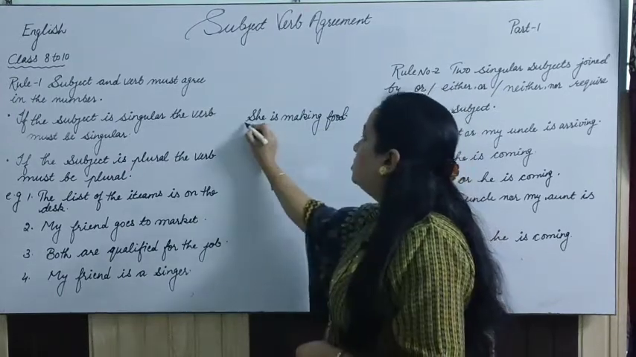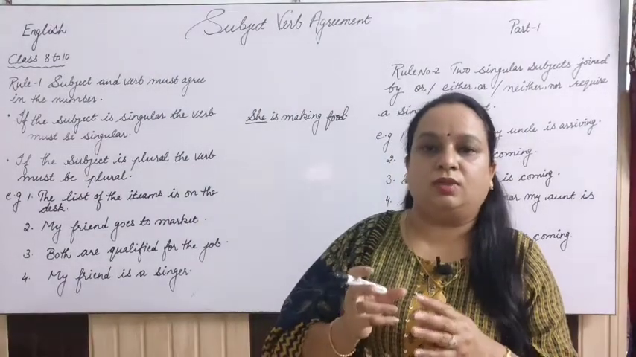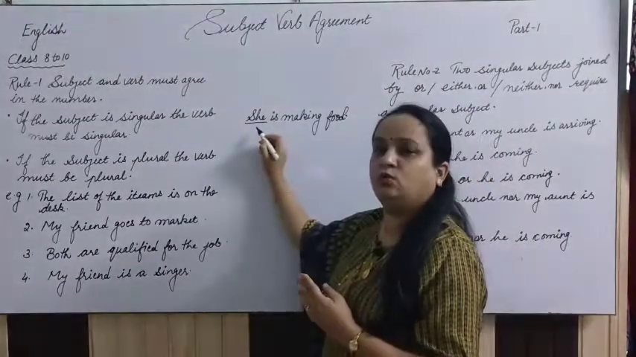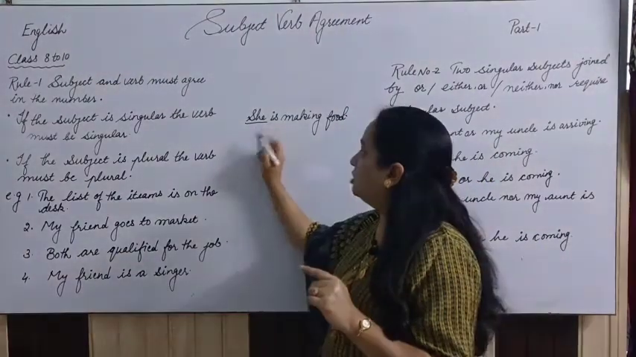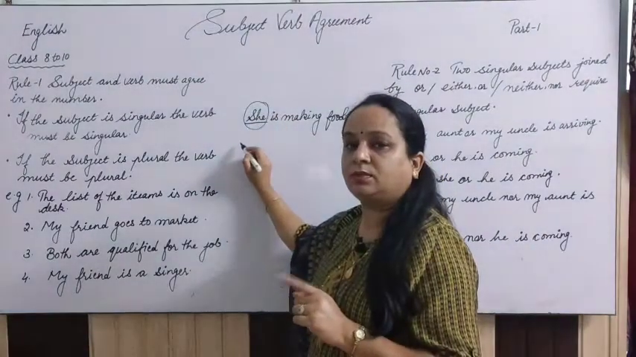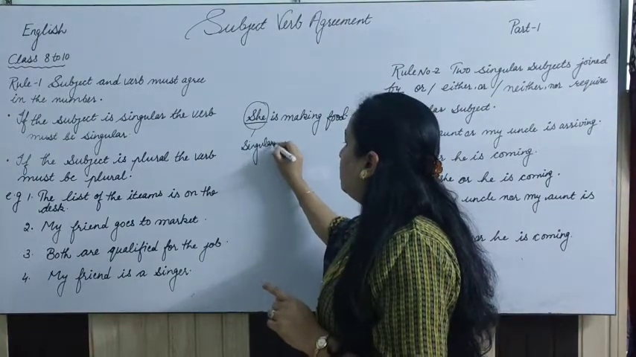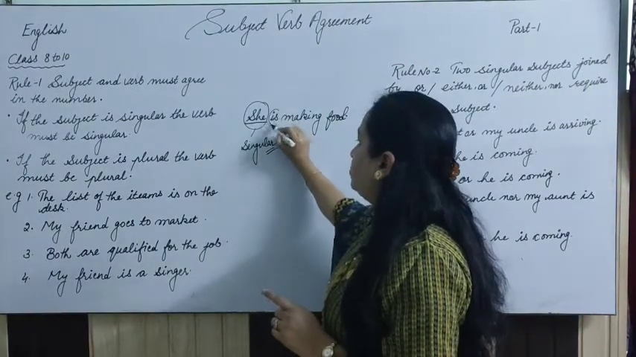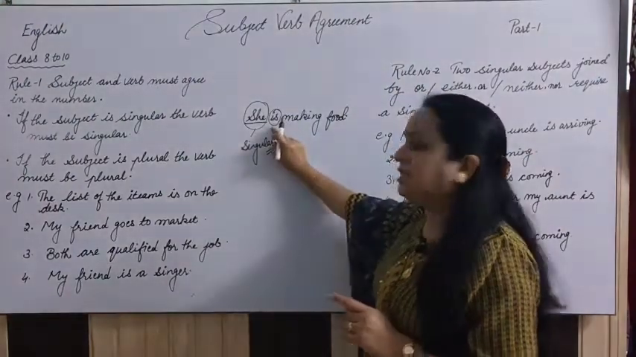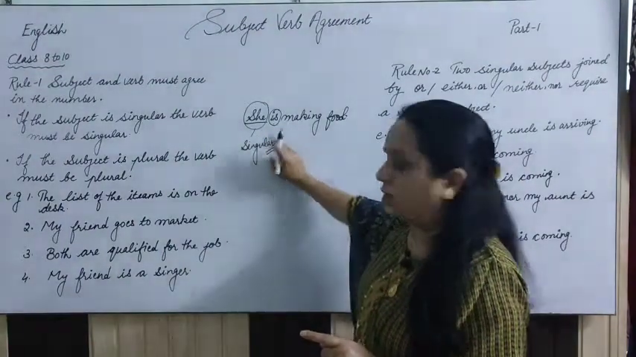Now when we talk about the subject here, what is the subject? In the sentence we are talking about whom? She, right? So this is the subject. Now this she is singular, right? So with a singular subject in the present, we have to use a singular verb. So this is the present form, which we are attaching here.